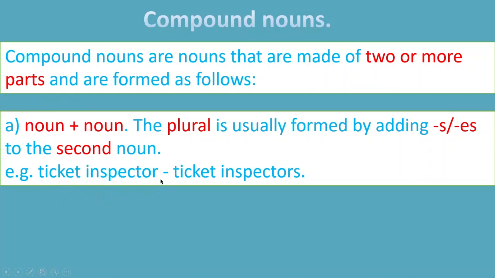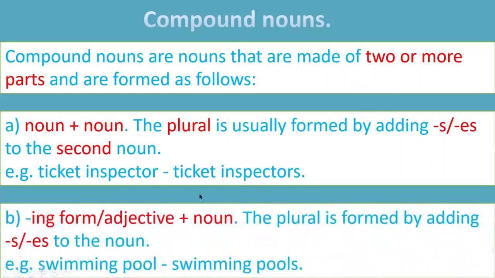If we want to make the plural form of this, we have to add s to the second noun, the last noun, inspector. Inspectors, ticket inspectors. Understood? The next form of compound noun is verb plus ing plus noun. For example, swimming pool. If you want to make the plural form of this, you have to add s to the noun, not to the ing form. So swimming pool, swimming pools.